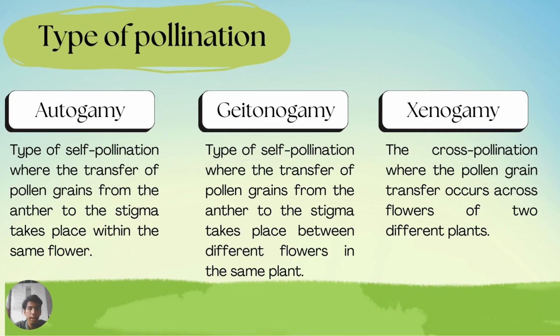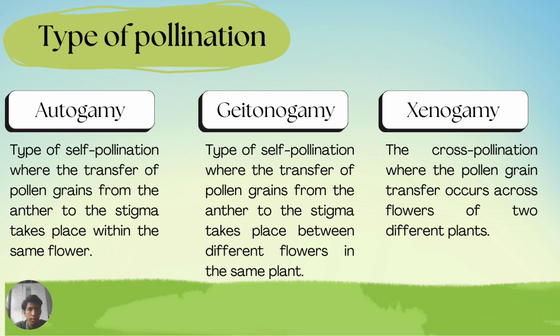So there are three types of pollination, which relate to the previous ones: autogamy, geitonogamy, and xenogamy. Autogamy is a type of self-pollination where the transfer of pollen grains from the anther to the stigma takes place within the same flower.